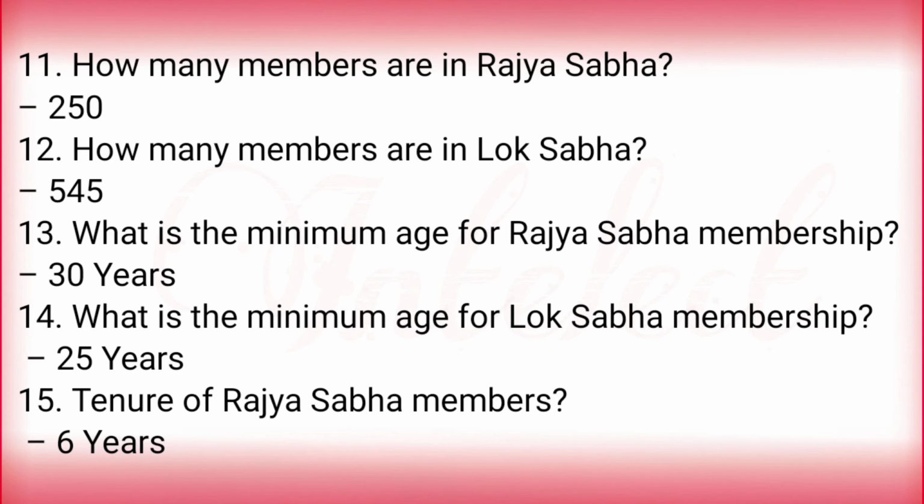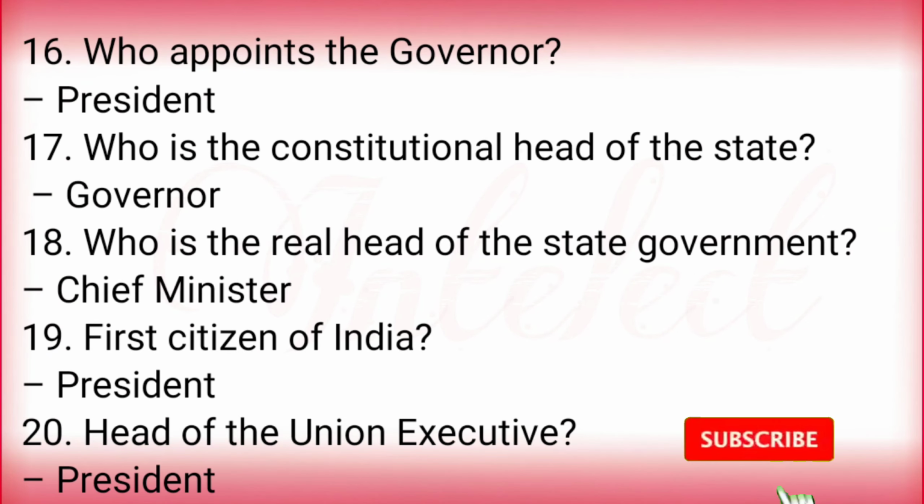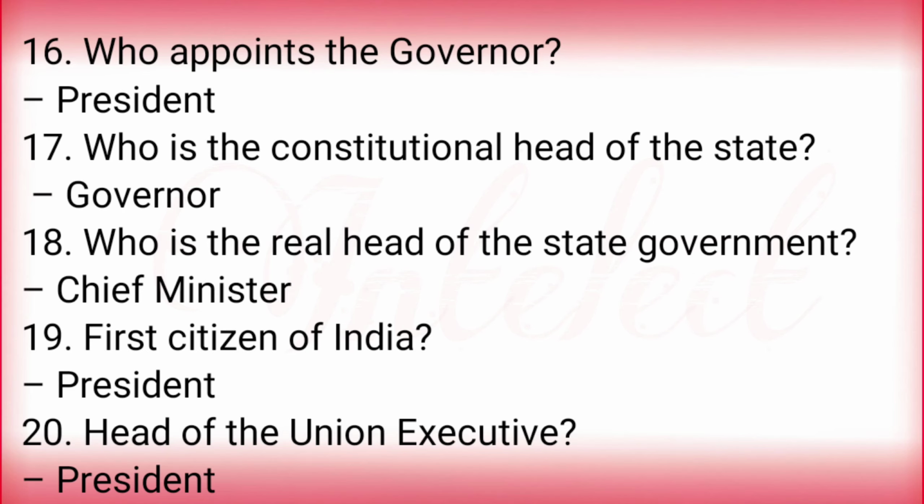250. How many members are in Lok Sabha? 545. What is the minimum age for Rajya Sabha membership? 30 years. What is the minimum age for Lok Sabha membership? 25 years. Tenure of Rajya Sabha members? 6 years. Who appoints the Governor? President. Who is the constitutional head of the state? Governor. Who is the real head of the state government?